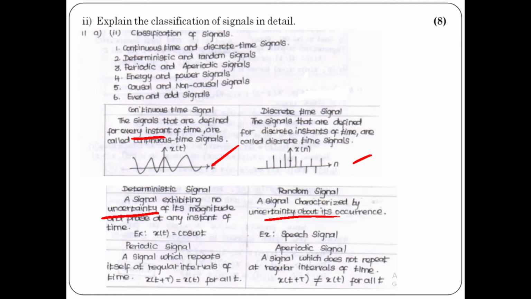Periodic signal repeats itself at regular intervals of time. Here it does not repeat itself at regular intervals of time. You can write the condition x of t plus T equal to x of t for all t. For aperiodic, x of t plus T not equal to x of t for all t. For discrete time, x of n plus N equal to x of n for all n. Here x of n plus N not equal to x of n for all n. Discrete time signals condition as an example also.